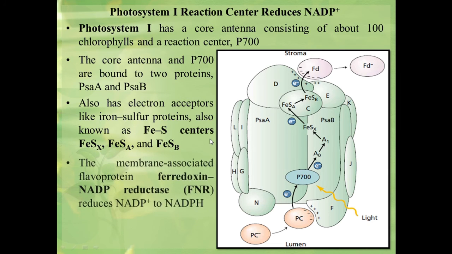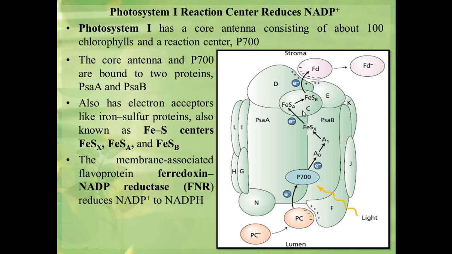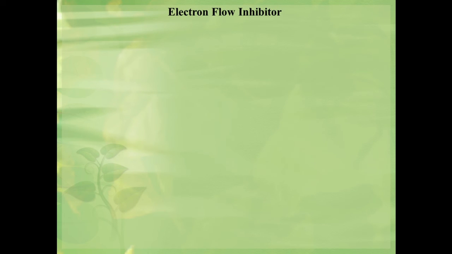Then the membrane associated ferroprotein ferredoxin NADP reductase reduces NADP plus to NADPH. Thus it completes the sequence of non-cyclic electron transport that begins with the oxidation of water. Now there are a number of inhibitors which inhibit the flow of electrons in the electron transport chain.